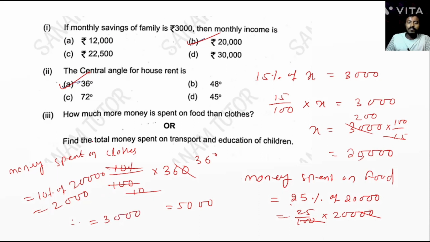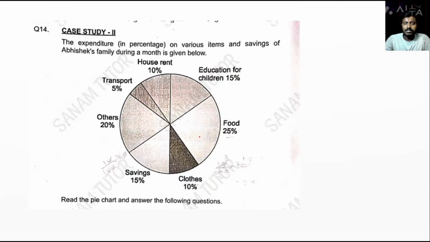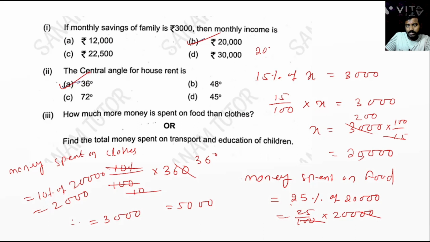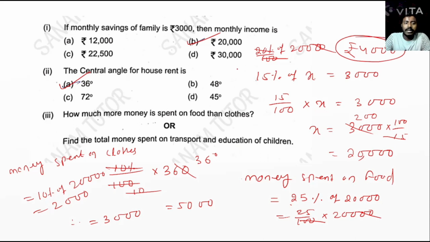Understand? Find the total money spent on the transport and education. Okay, transport is 5% and education is 15%. So 5% plus 15% equal to 20%. So find the 20% value. So 20% of 20,000. So 20% is 20 by 100. So 0 cancel. 20 means 4,000. Okay. Next question.